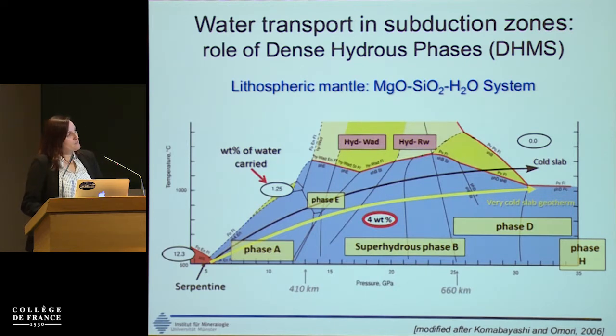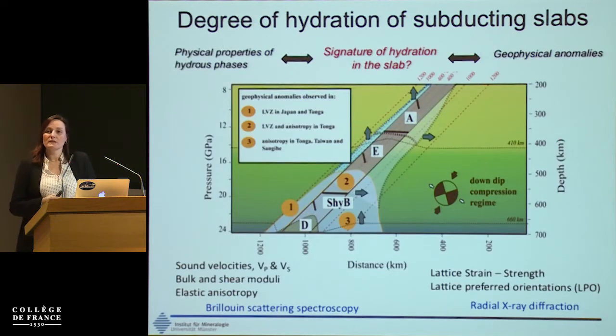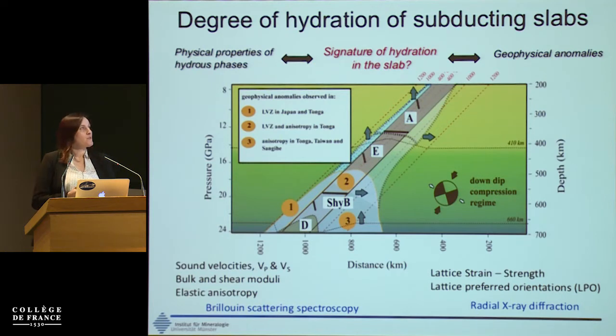And this is important because this is one of the constraints we will use later to estimate how hydrous the lithospheric mantle can be. Now, if we want to identify how hydrous slabs are, we rely on the interpretation of seismic observations, but for that we need, again, the physical properties of these hydrous phases. Here I summarize the stability field of these hydrous phases and some of the seismic anomalies that have been identified around or within slabs.